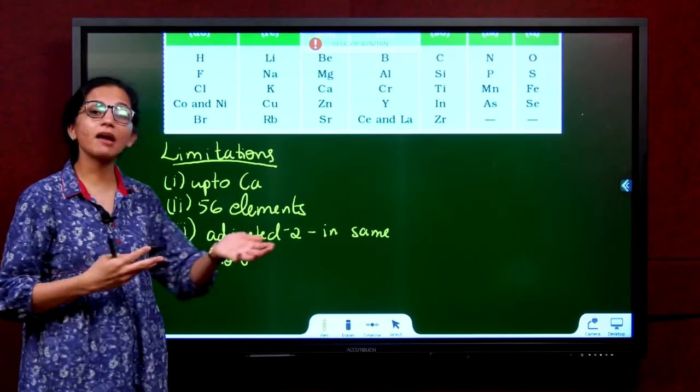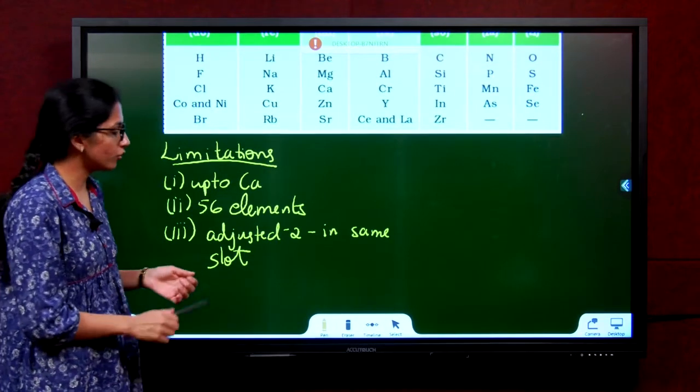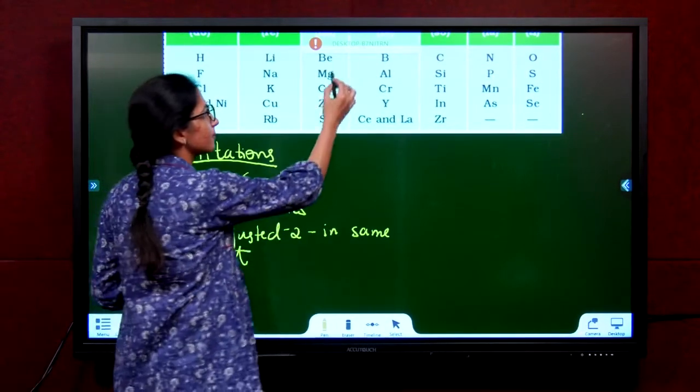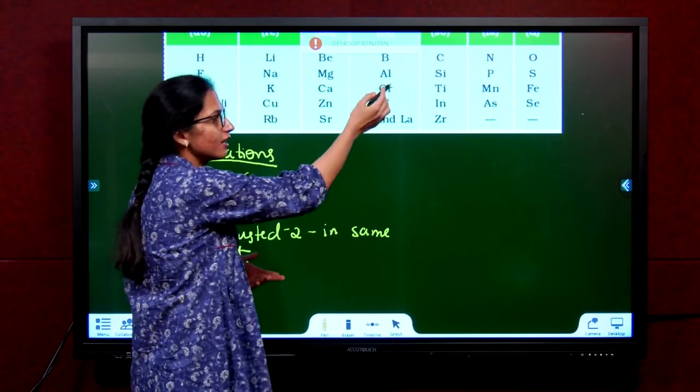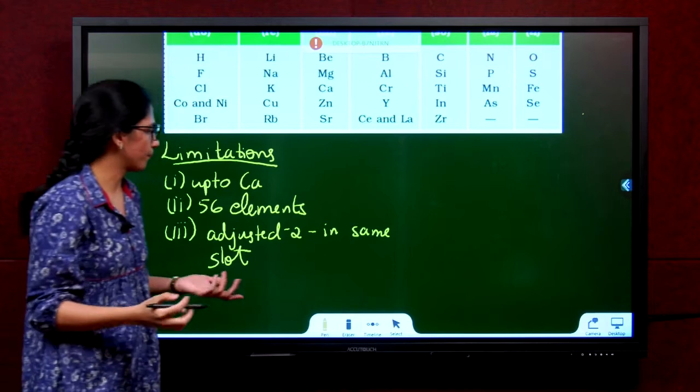He did not say what happens if new elements are discovered. Where do we put them? What if I have a new element whose mass lies between magnesium and aluminum? Let's say that element is X. Where will I put it? There is no space. We don't know.